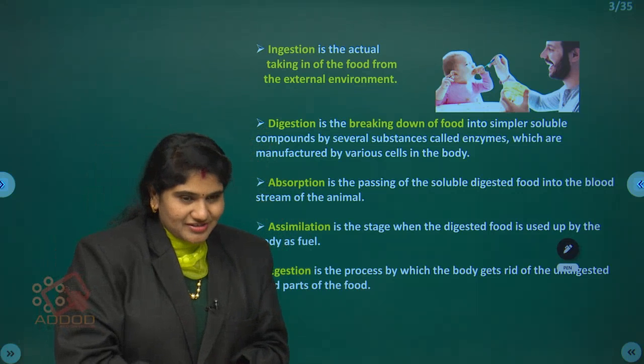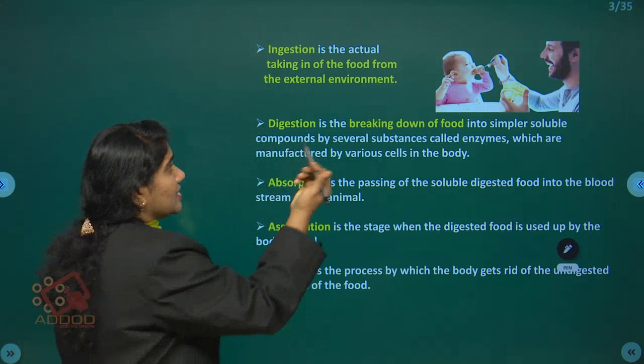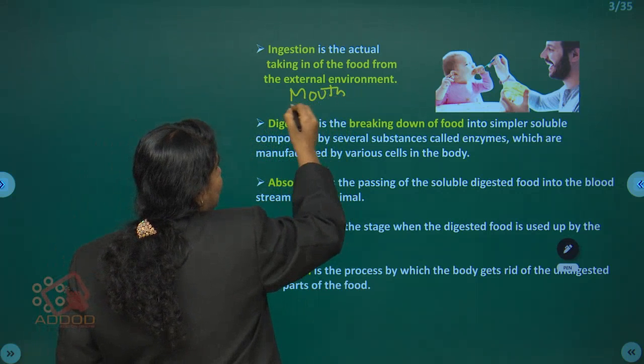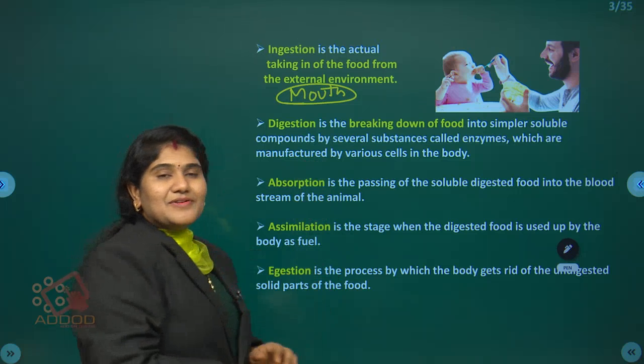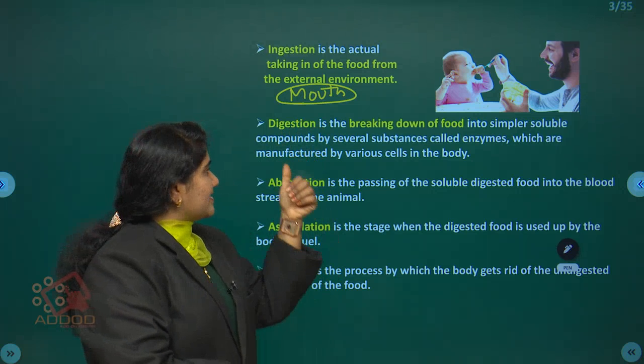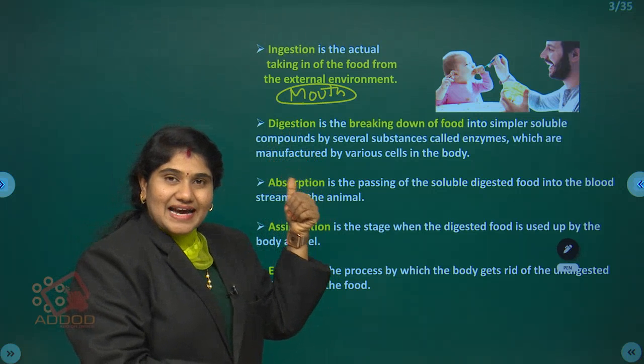In ingestion, which organ is involved? Mouth. In the ingestion process, which organ is involved? Mouth. Mouth is involved in the ingestion. Next, coming to the next process, digestion.